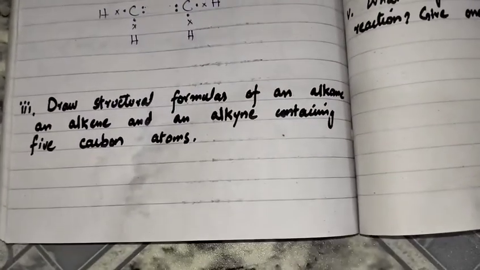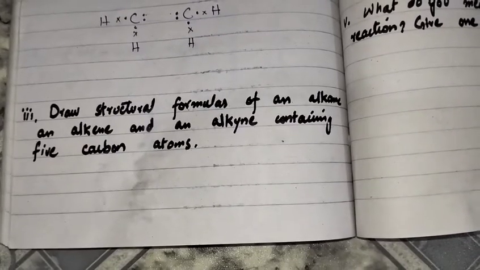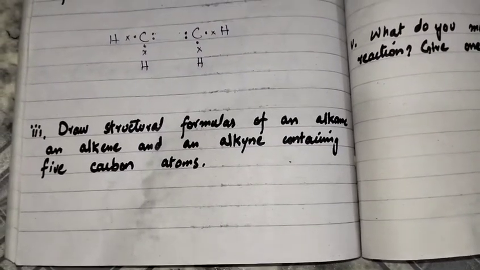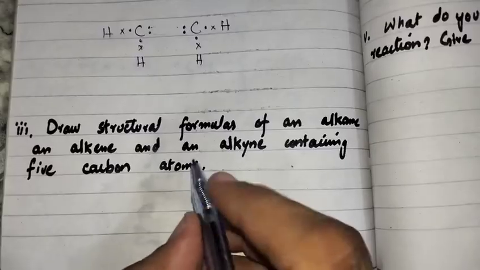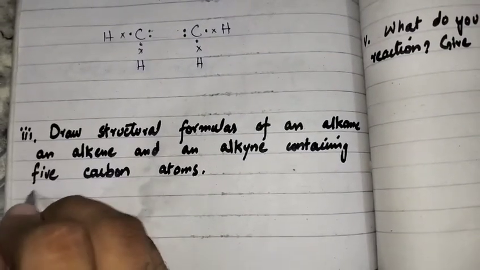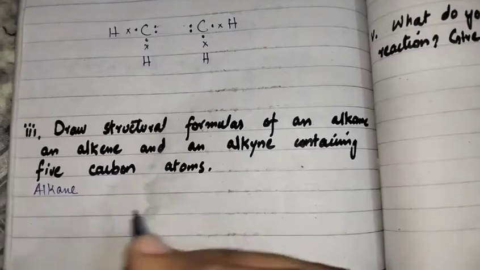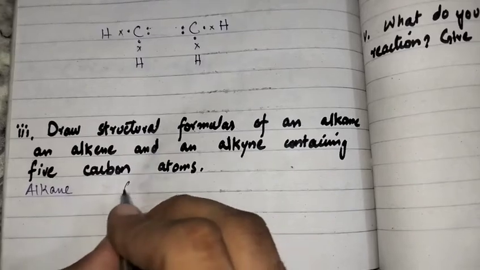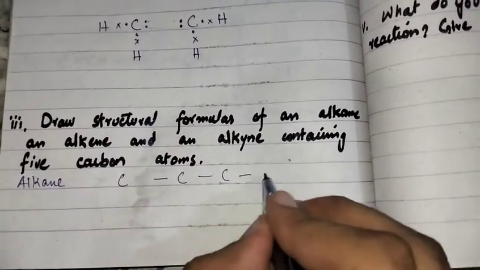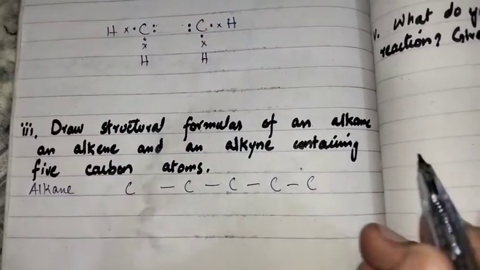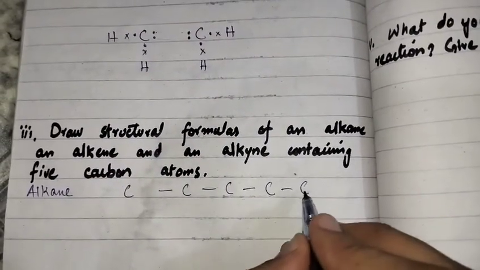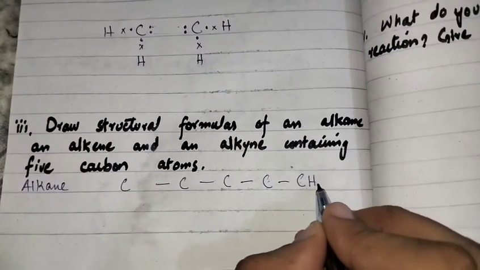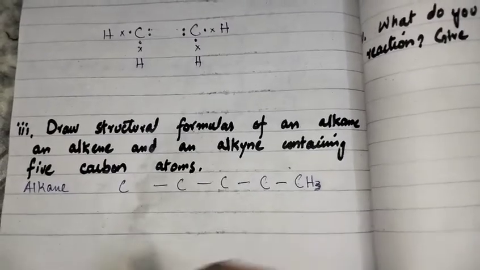Moving to the third, draw the structural formula of any alkane, alkene and alkyne containing 5 carbons. For the alkane, the 5 carbon member will be 1, 2, 3, 4 and 5. This carbon has 1 bond with the next carbon, so the remaining 3 bonds will be utilized by 3 hydrogen atoms.